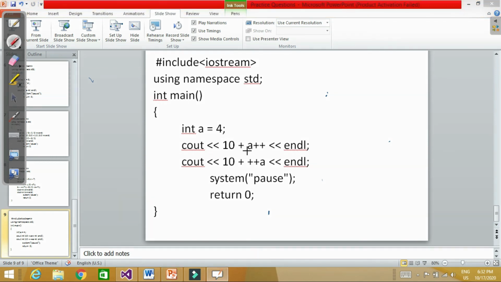Then cout 10 plus A++ and cout 10 plus ++A. So this is post increment here and this is pre increment here.